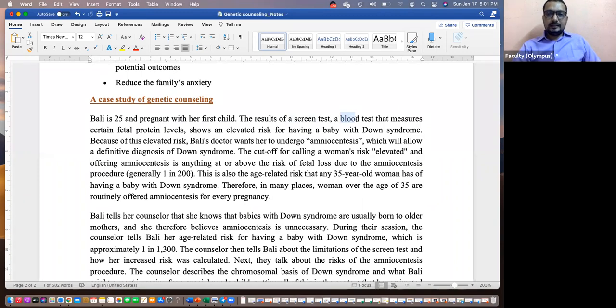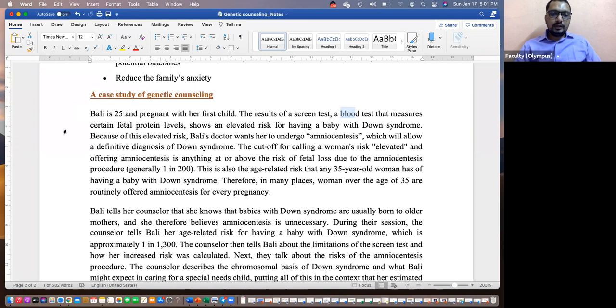So a screening test that they have done, there's a specific name to the test, which I've avoided here. Basically, a biochemical test has been done. The blood test has shown certain proteins in that baby's blood are high, which is indicating that the baby can have Down syndrome.